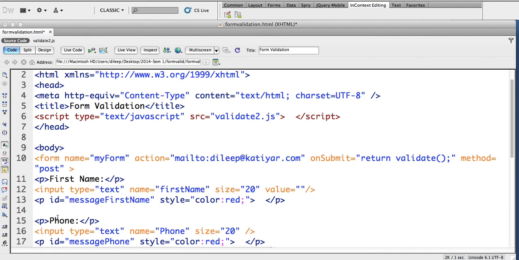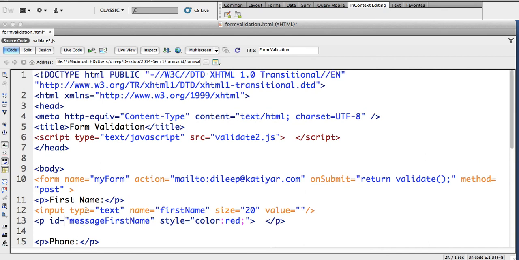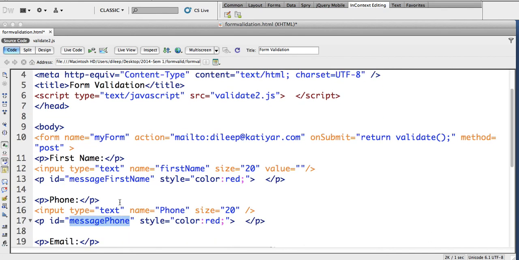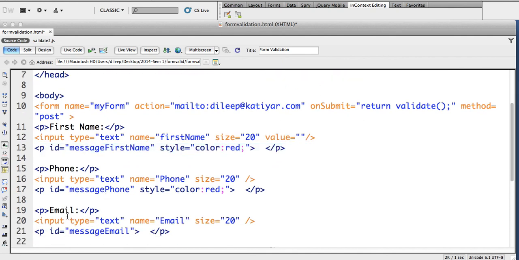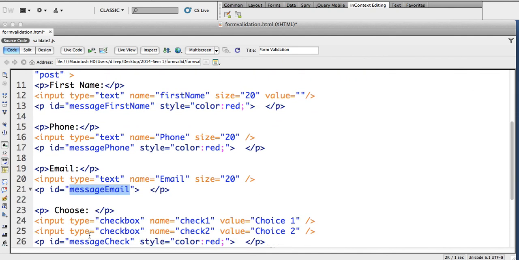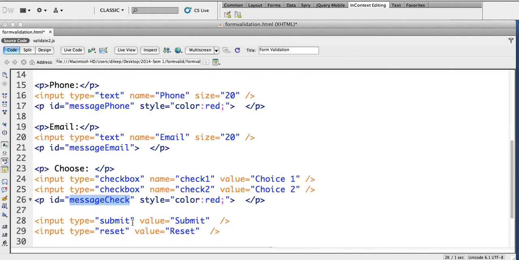So for every required input, for phone, I've got message phone, message first name. These messages are error messages. For email, message email, and for checkbox, message check. And then I have two buttons, submit and reset.